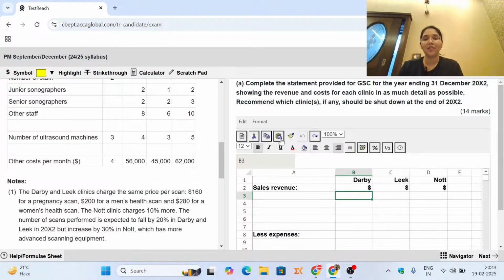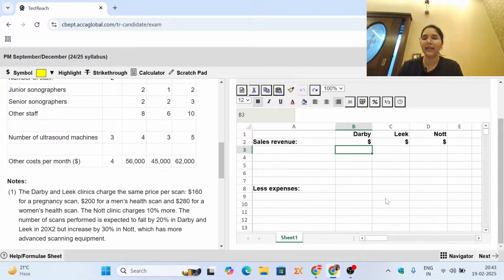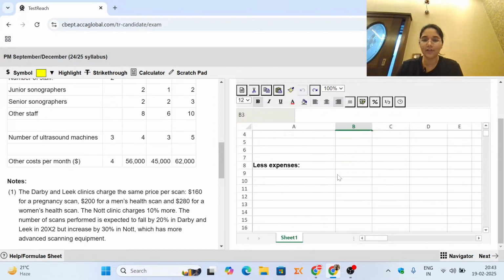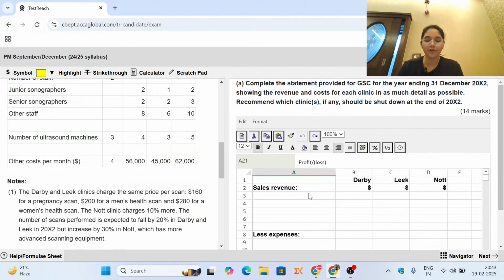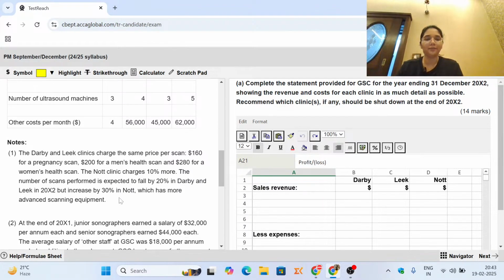Again, remember that the requirement wants us to complete the statement. What does this statement entail? We have to calculate the sales revenue, show the expenses, find out the contribution, then subtract the other expenses, and ultimately that leads us to the profit or loss. This is the entire pro forma we are supposed to be filling. Now we will start off by reading the notes.